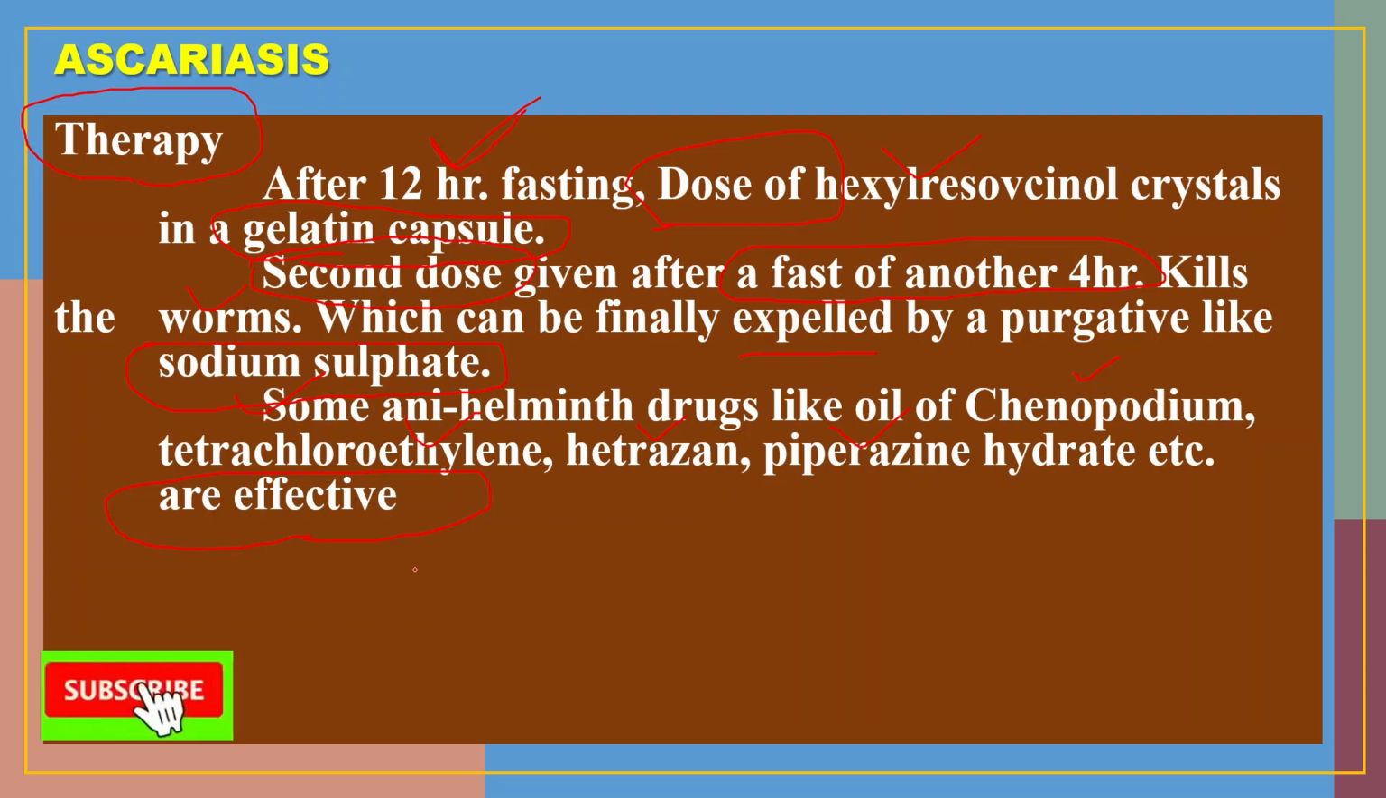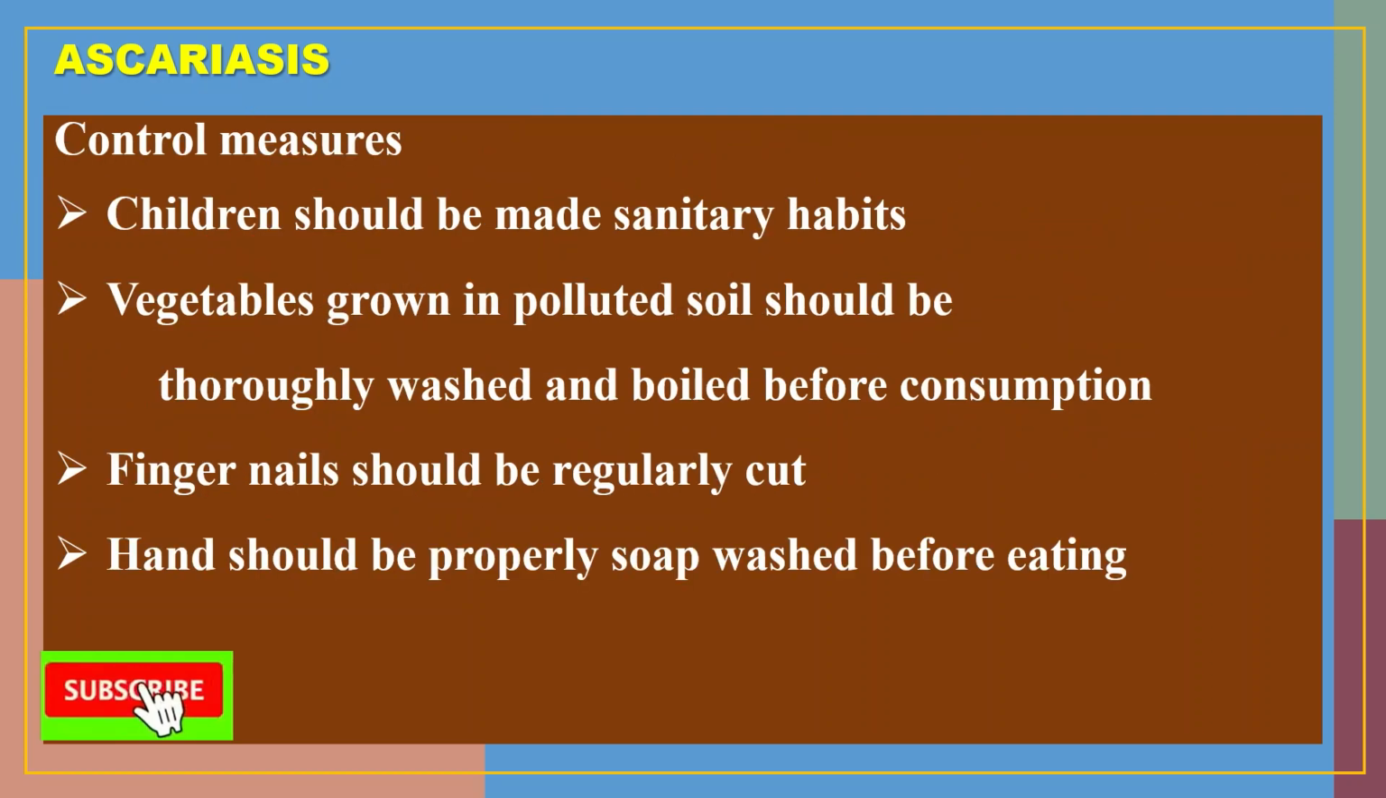And lastly, there are some control measures by which we can avoid getting the infection of ascariasis. First of all, children should be made to observe sanitary habits. The second control measure is that vegetables grown in polluted soil should be thoroughly washed and boiled before consumption.